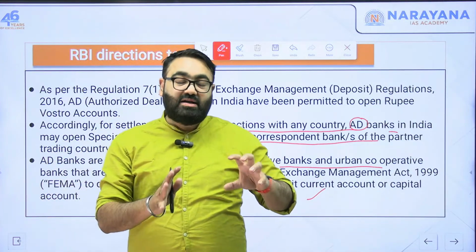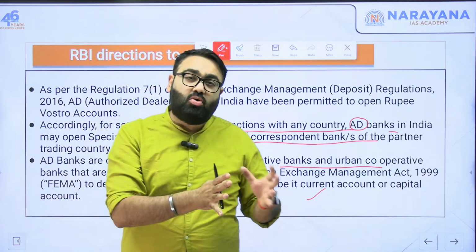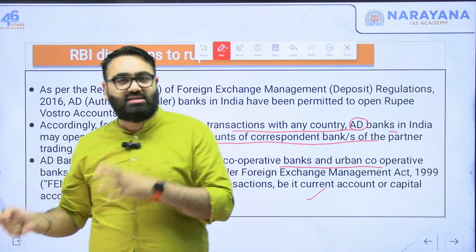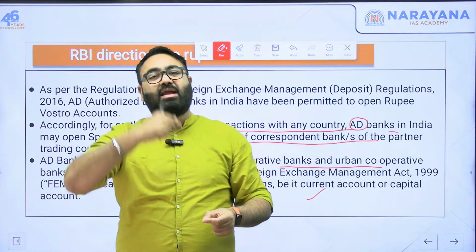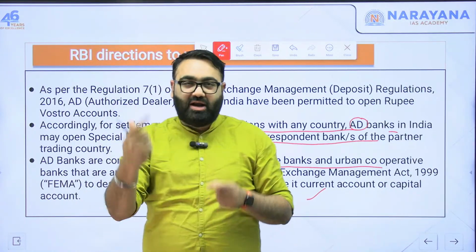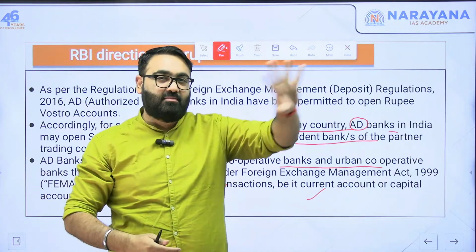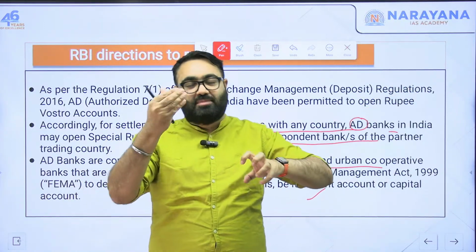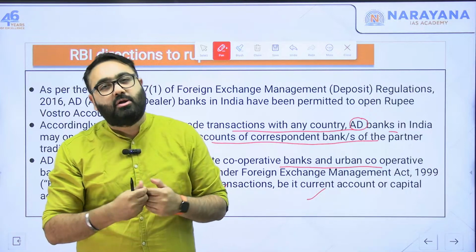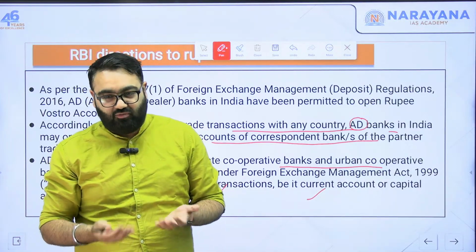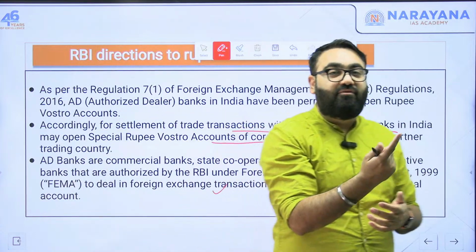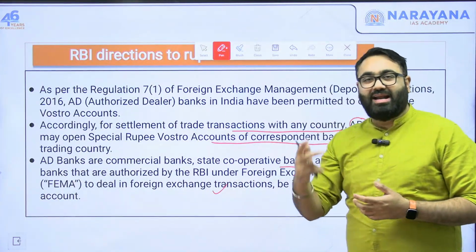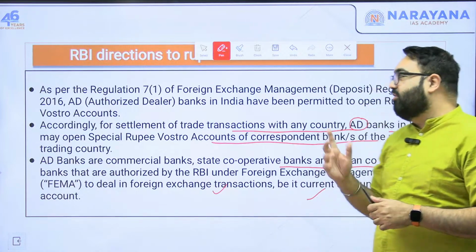And again, please understand this once again, Vostro account is a local currency account. For PNB, it's a Vostro account. PNB is opening up that account for transferring money to Myanmar. So anyone who is depositing money in Vostro account, that will be local currency for PNB. So Vostro account is a local currency account. Nostro account on the other hand is a foreign currency account where the money is getting deposited in a foreign currency.